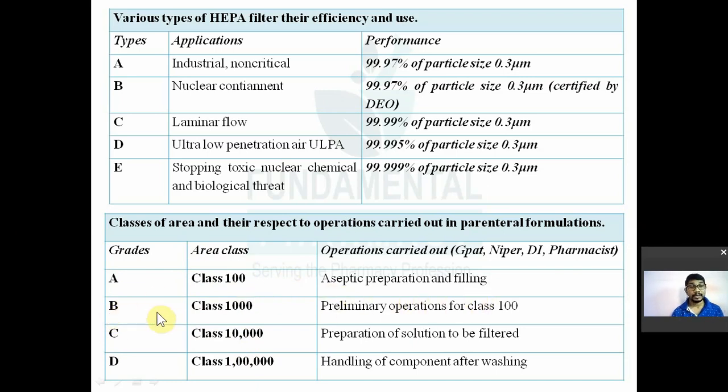Then class B area or grade B, it is known as a class 1000 area. Class 1000 area means what? So in this area the particles per cubic feet should be not more than 1000 particles, okay, of 0.5 micron or larger size.